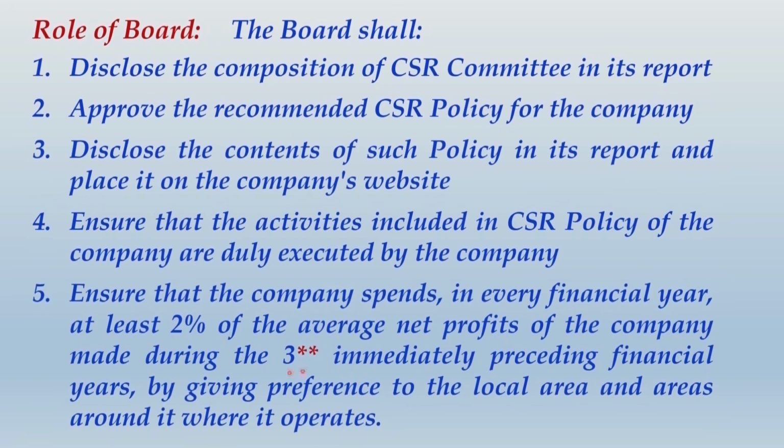Now in this fifth point, can you notice these words, 3 immediately preceding financial years?